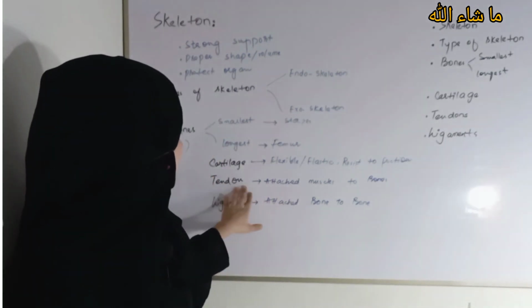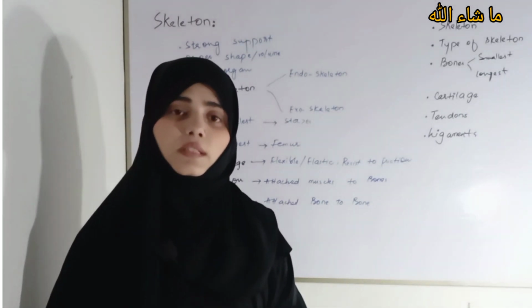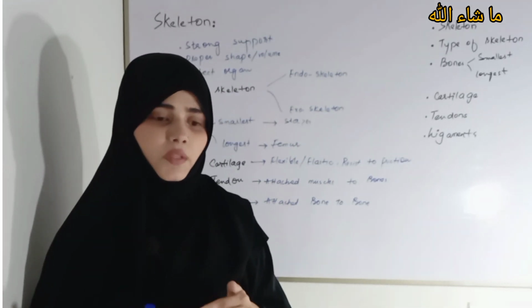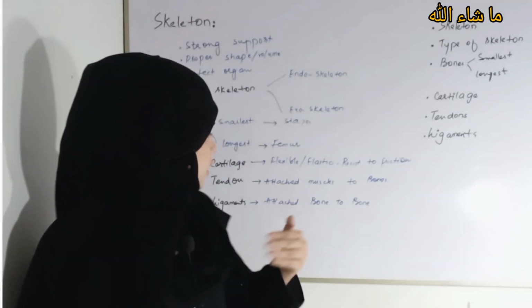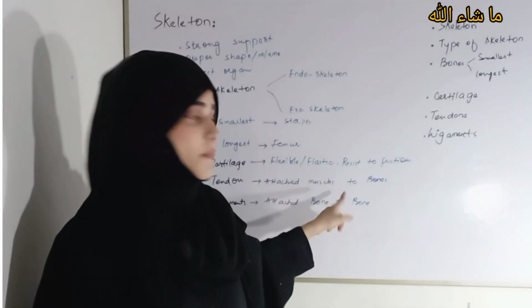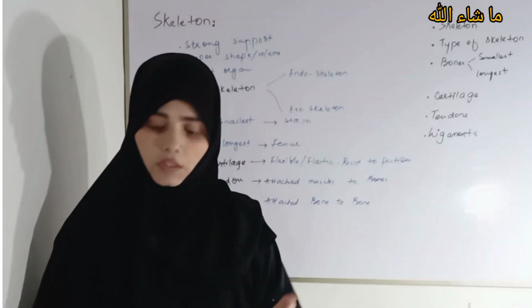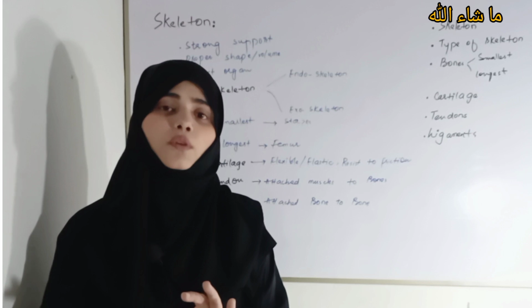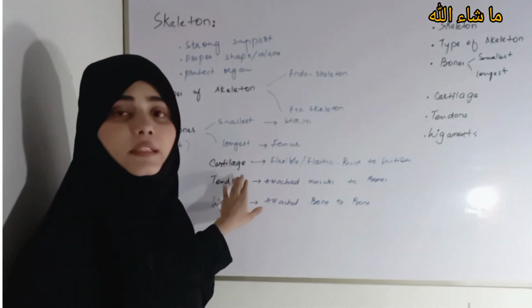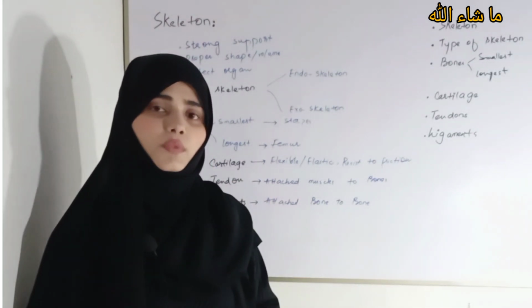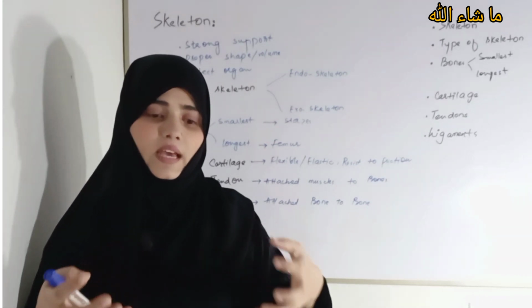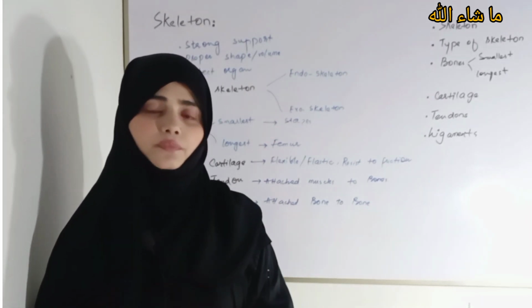Now the next connective tissue is tendon. Tendons are the connective tissue which attach muscles to the bones. Your muscles are attached to your bone with the help of tendons. Tendons are the connective tissues which help you attach your muscles with the bone.